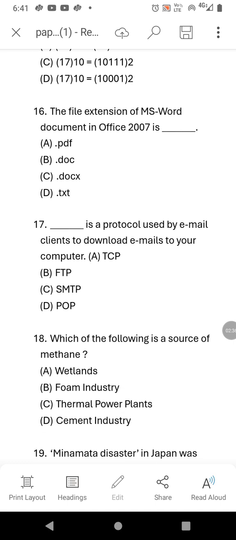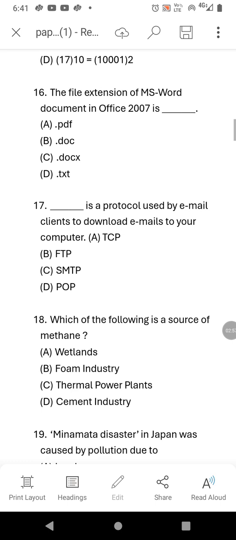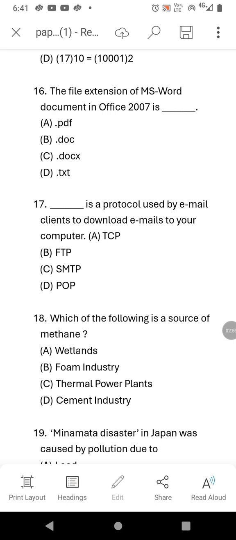See the 17th question. Dash is a protocol used by email clients to download emails to your computer. TCP, FTP, SMTP, POP. POP is the right answer. That means POP means post office protocol. There we can download emails from server to computer. And TCP means networking protocol.